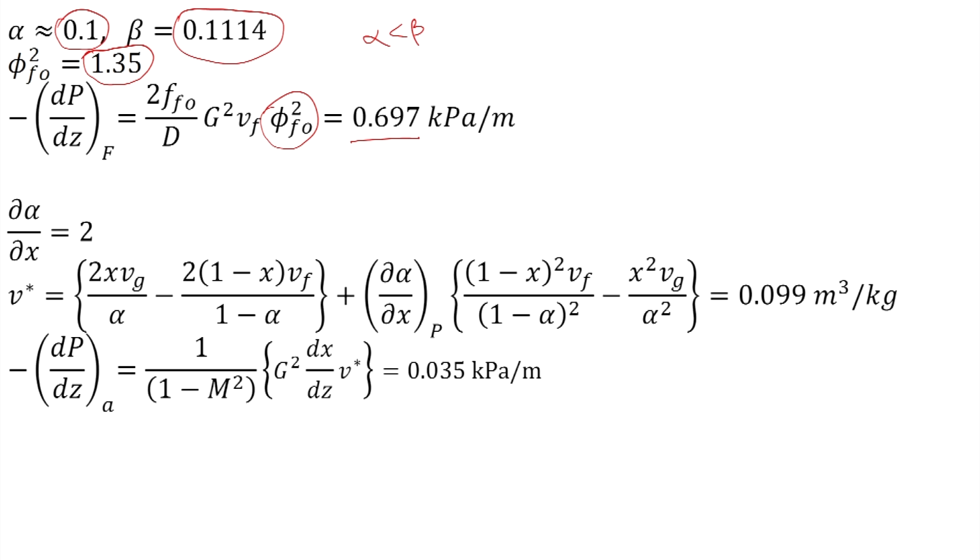For that, the slope of the alpha versus x graph is calculated, and it is 2, and then using this value of alpha, we calculate V star, which is 0.099 meter cube per kg, and using this value of V star, we get the pressure gradient due to acceleration as 0.035 kilopascal per meter.